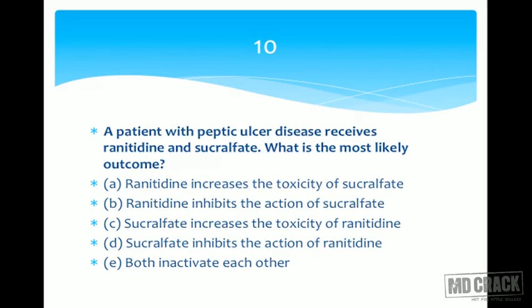That's the last question, question number 10. A patient with peptic ulcer disease receives ranitidine and sucralfate. What is the most likely outcome? Ranitidine is an H2 blocker. Sucralfate is ulcer protective drug. And what is the most likely outcome?